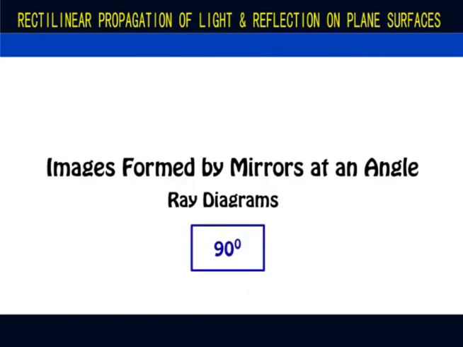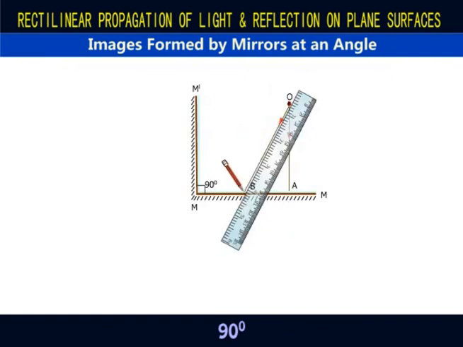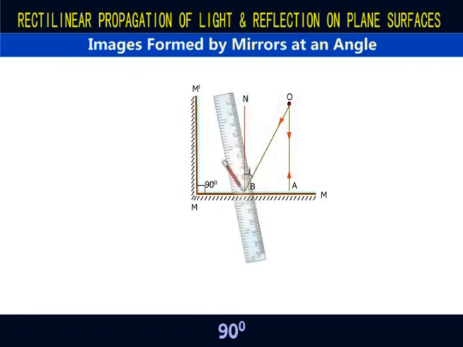Next, image formation when an object is placed between 2 perpendicular mirrors. Place an object O between 2 perpendicular mirrors. OA and OB are the two rays incident on mirror MM. OA, being normal or perpendicular to the mirror, retraces its path, while OB is reflected along BC.